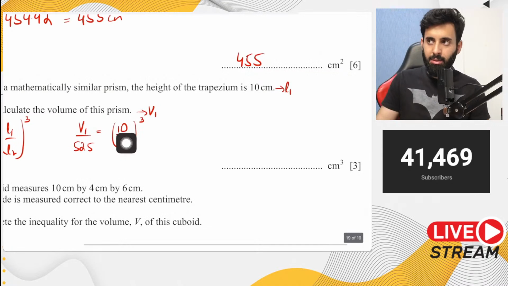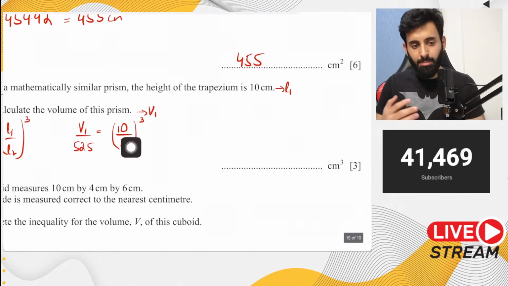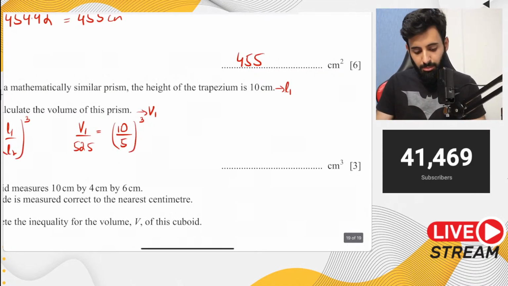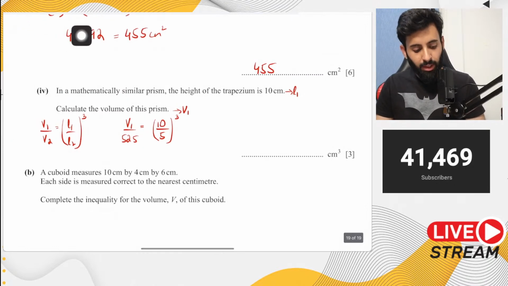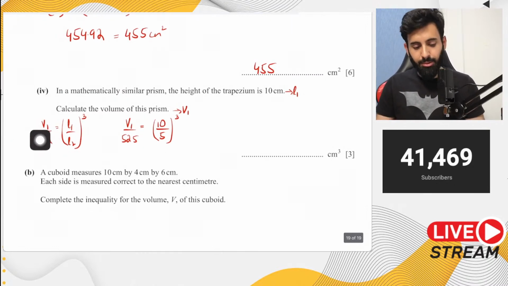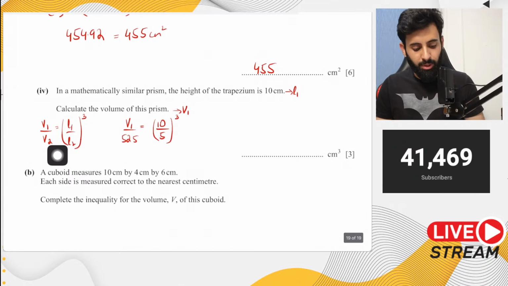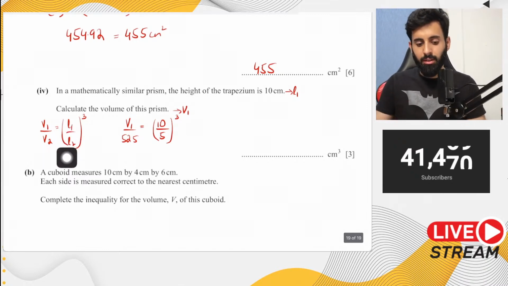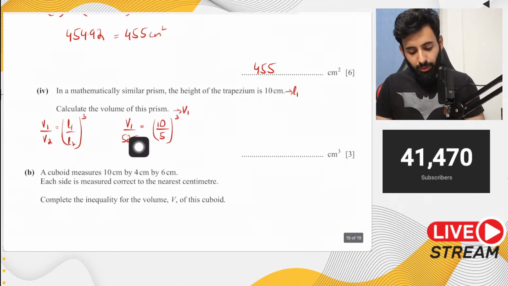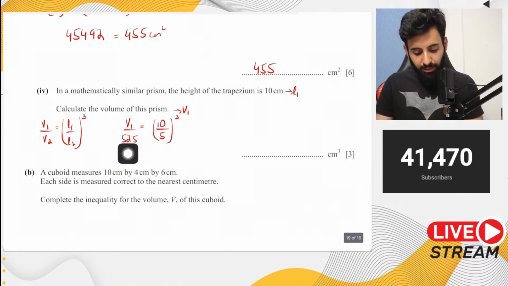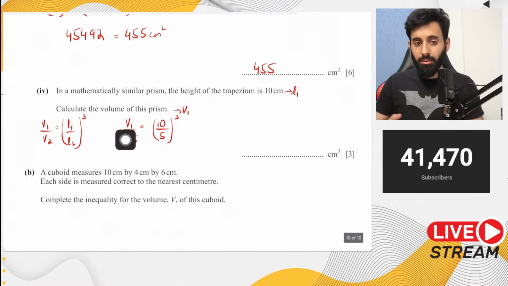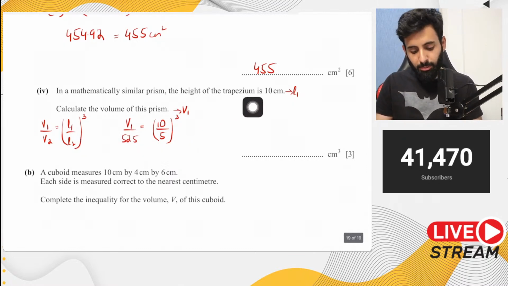You take height of one shape and you take the length of the other. Okay, apples with apples and oranges with oranges. Remember. Okay, so I'll explain this again. V1 is volume of one shape. V2 is the volume of the other similar shape. L1 is length of one shape. L2 is the length of the other similar shape. So we have this. The shape that we have has volume 525 and the height of the trapezium is 5. The shape that we need to find the volume of is V1. And the height of the trapezium is 10 centimeter.